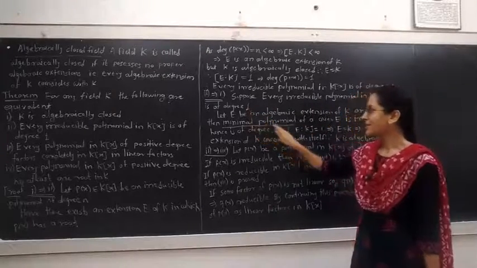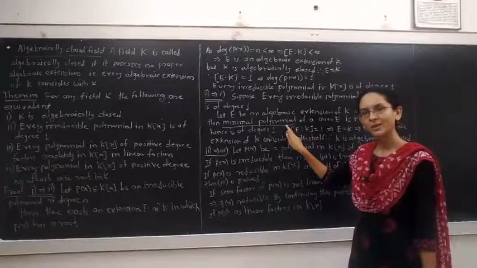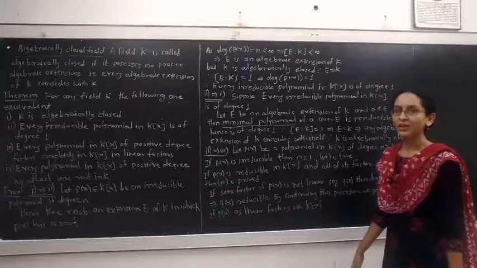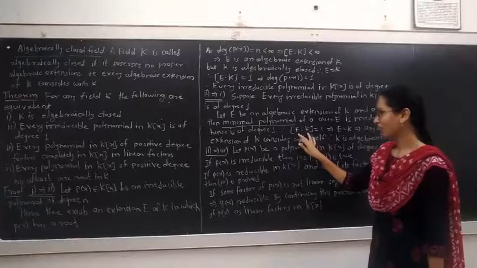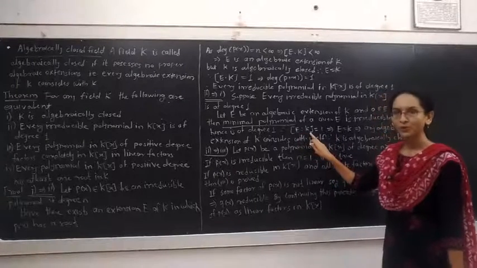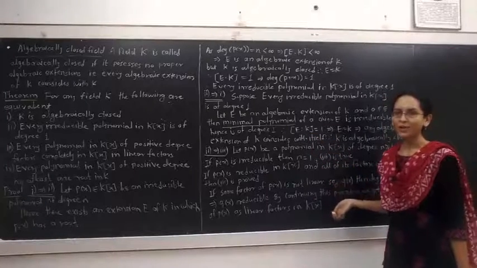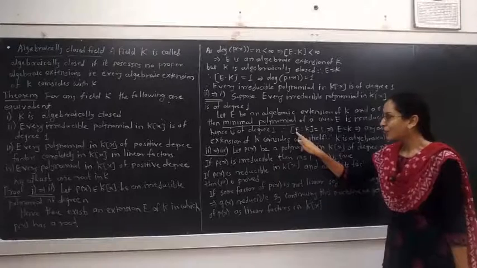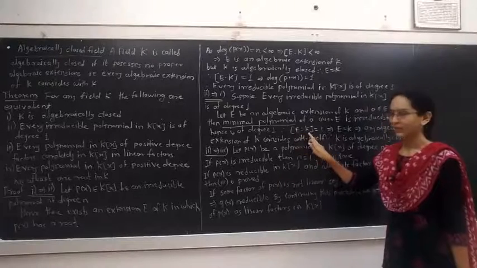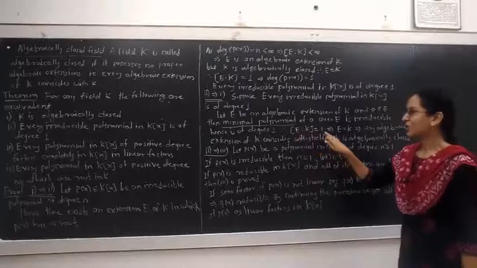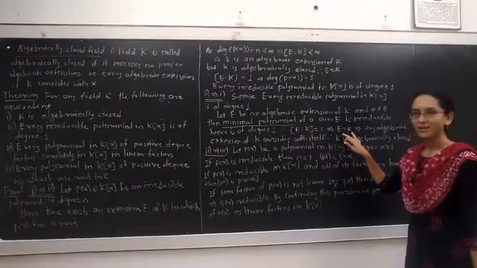The degree of extension of E over K is equal to the degree of the minimal polynomial of an element belonging to E over K, which is 1. Therefore, as this degree of extension is 1, both the fields are the same.